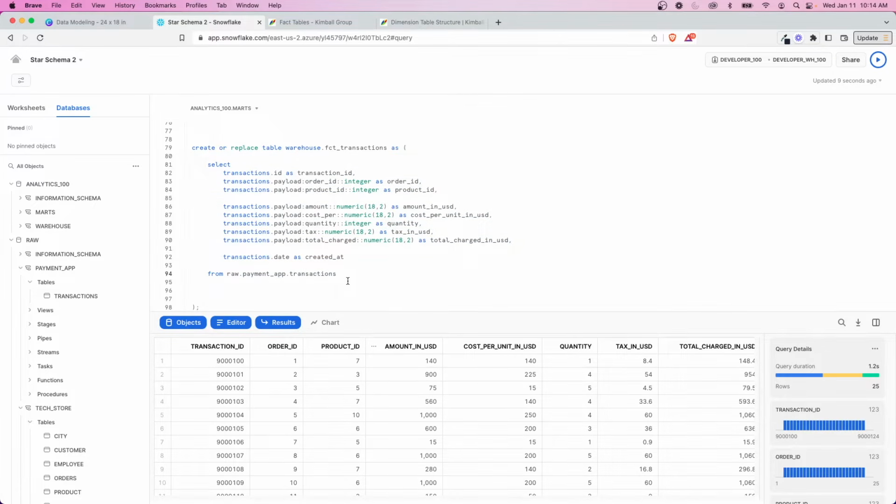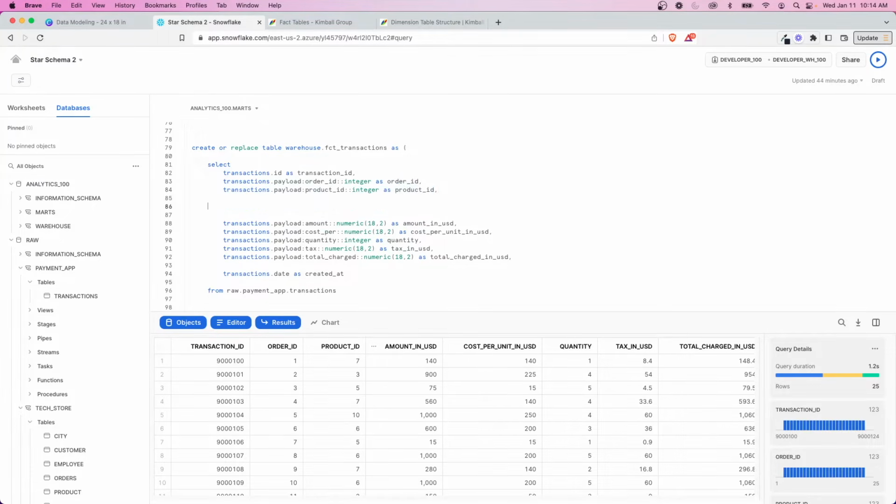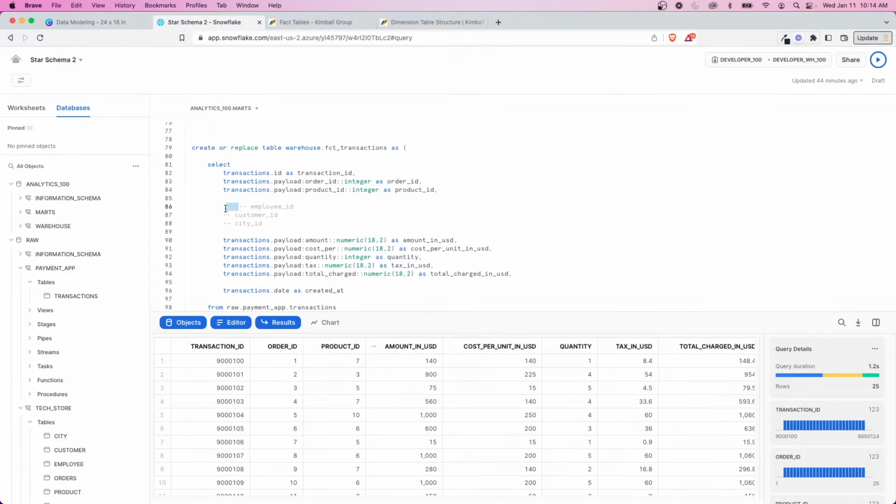And while we could leave it at this, we also want to be able to join to other things. I mean, we're not just going to join the order ID and product ID. A few others that we would consider here are employee ID. Maybe that's the main rep on that order or tied to that transaction. There's probably a customer ID. Maybe there's a location or a city ID.